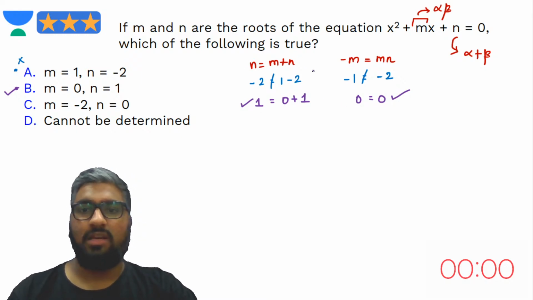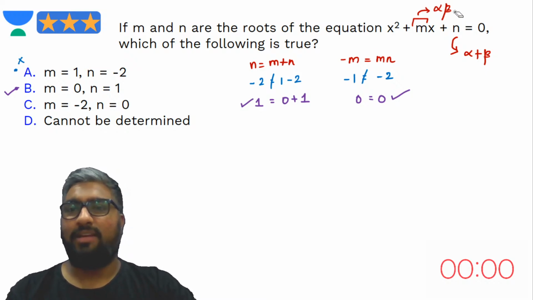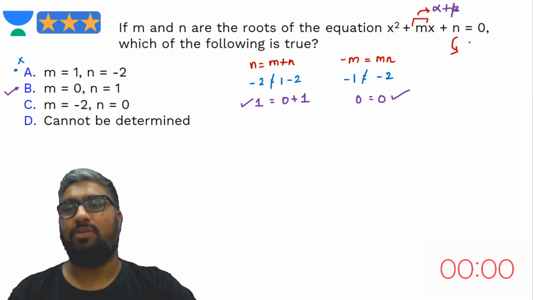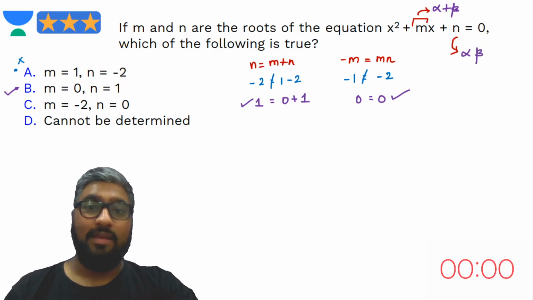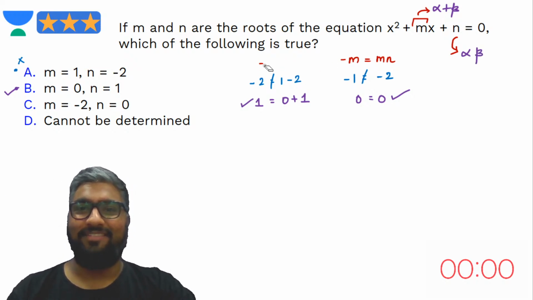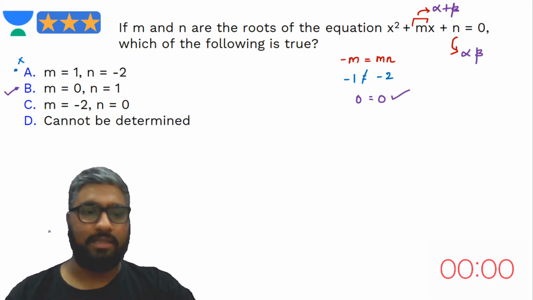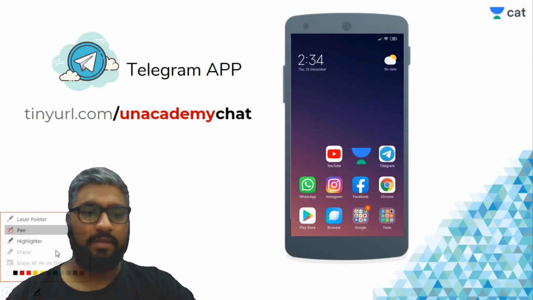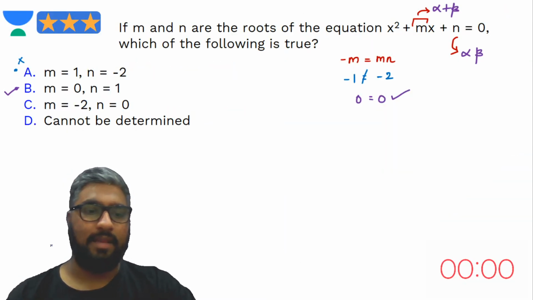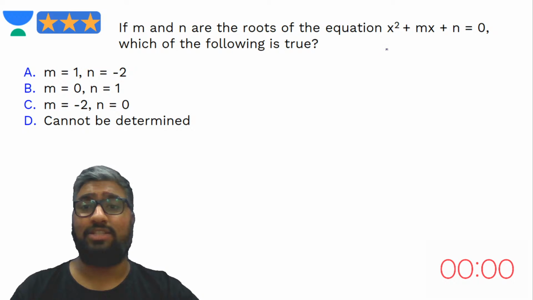Sorry, the other way around. गलती हो गया भैया. Yeah, m should be the sum of the roots. My bad, guys. M should be the sum of the roots. This should be the product of the roots. All right, no issues. Let's erase everything here and try this afresh.